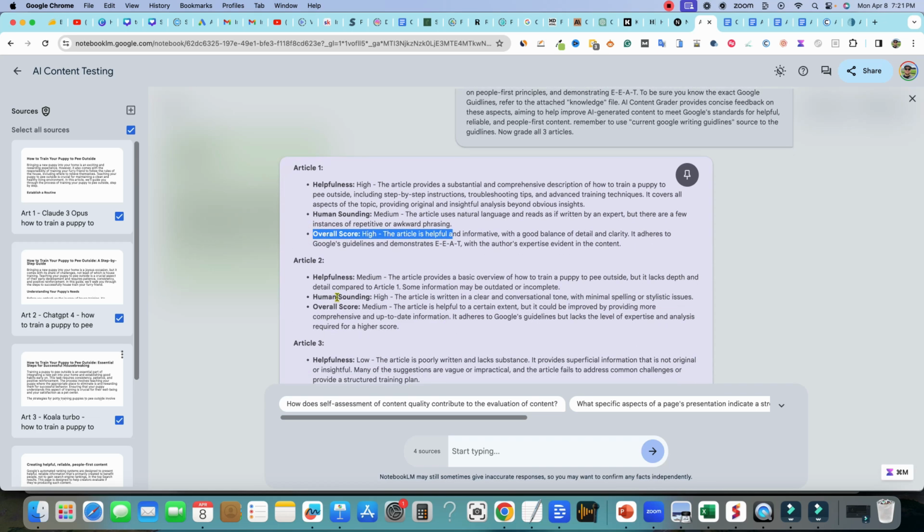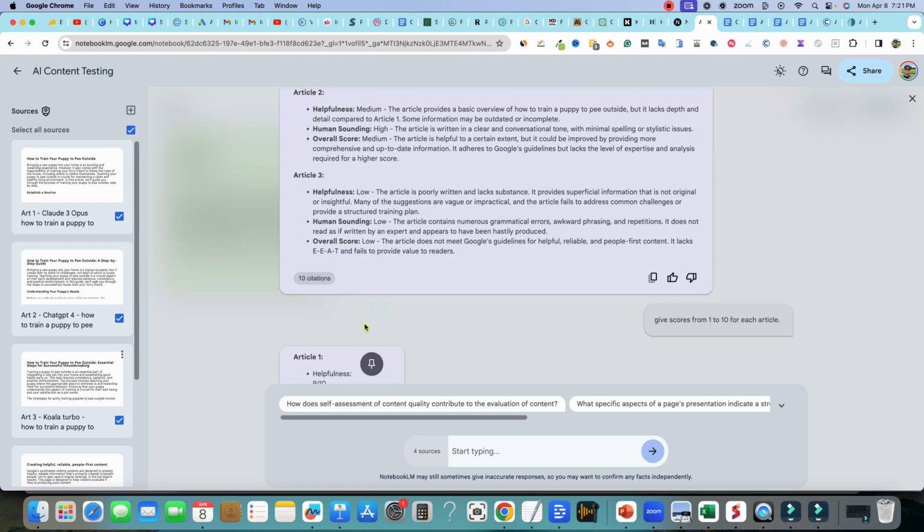Then article 2, which was the ChatGPT, was helpfulness, human sounding. So we got medium, high, and medium overall score. And then article 3, we got low, human sounding, low, and overall score low. And this was the Koala Writer article, believe it or not.